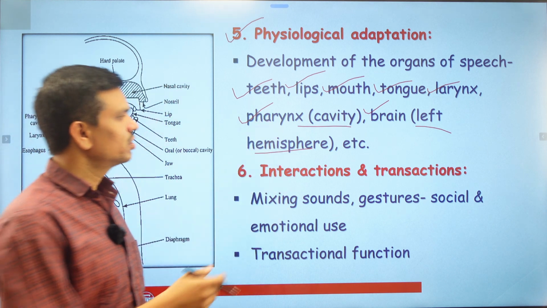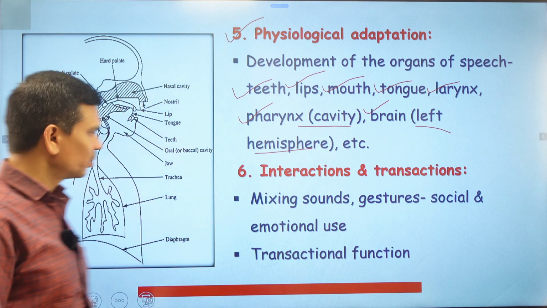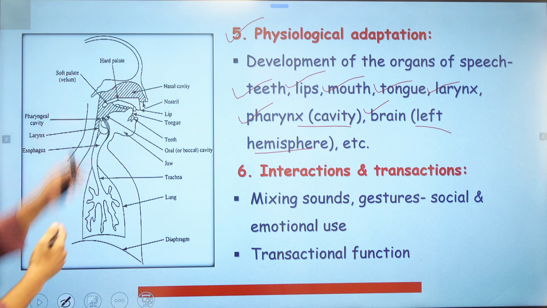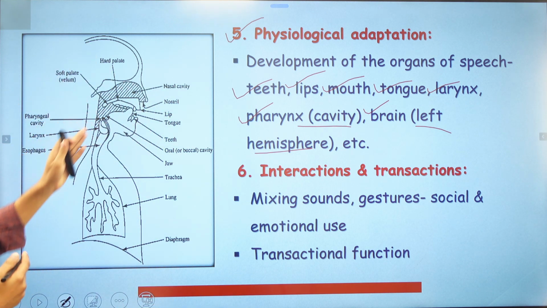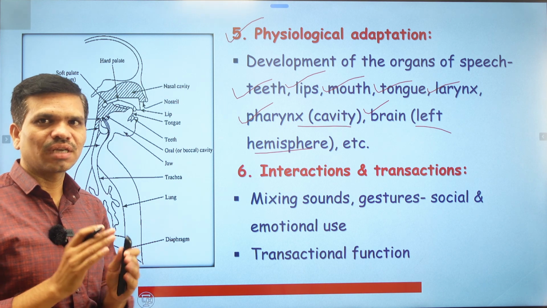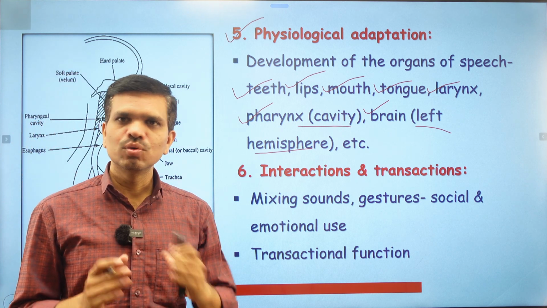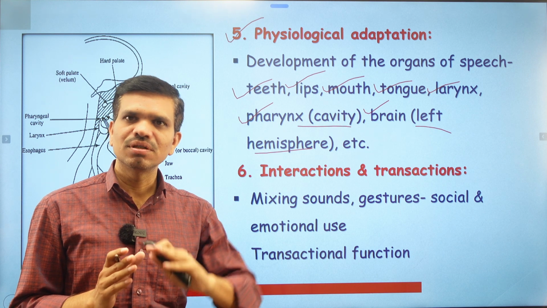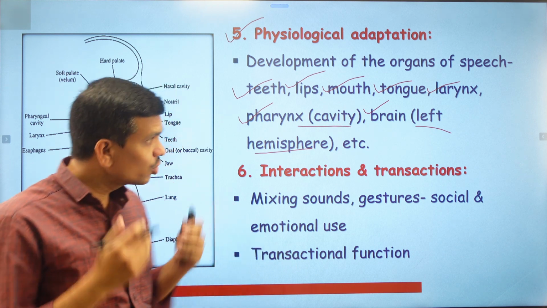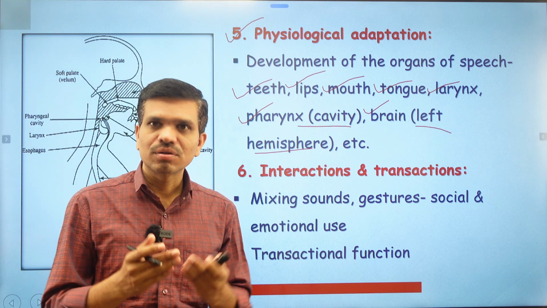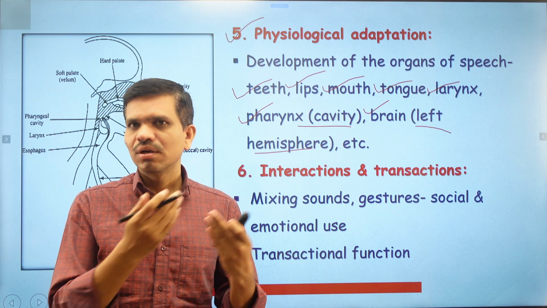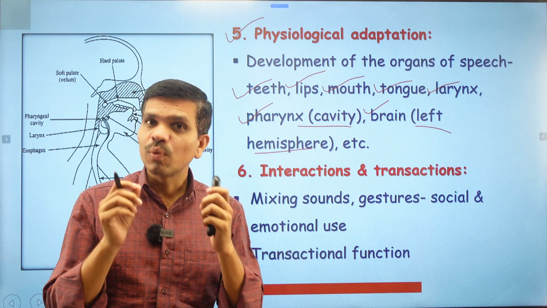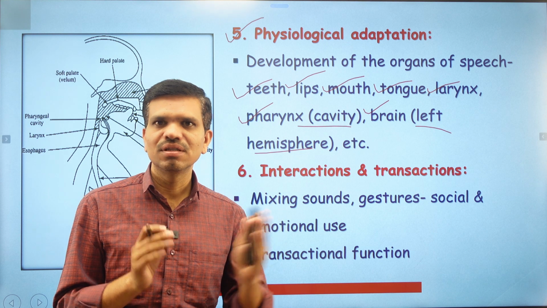So this theory also is a very important theory in language development. Here you can see that we have some particular kinds of organs of speech, and through them we produce sound. You don't find these organs of speech in other animals as in human beings, because the structure of these organs is very specialized, and not found in other animals.